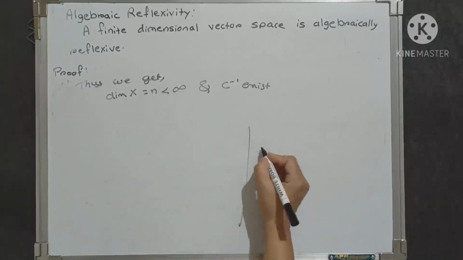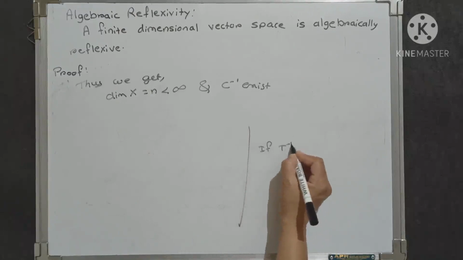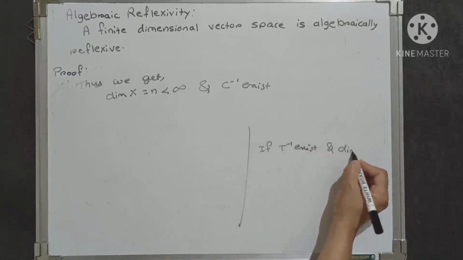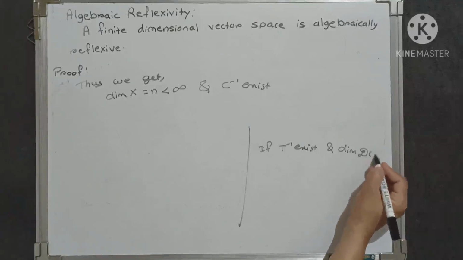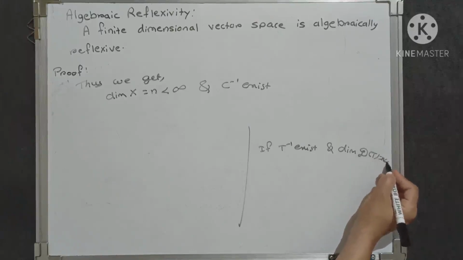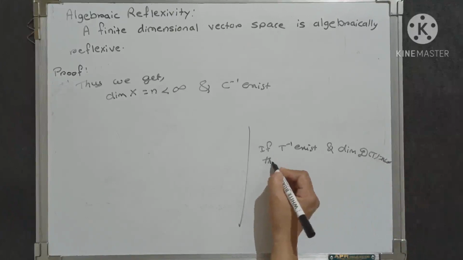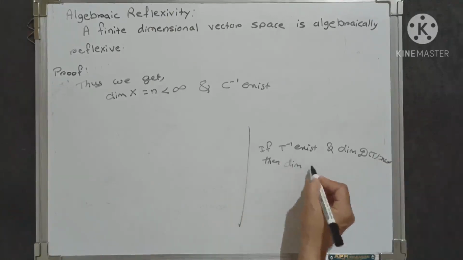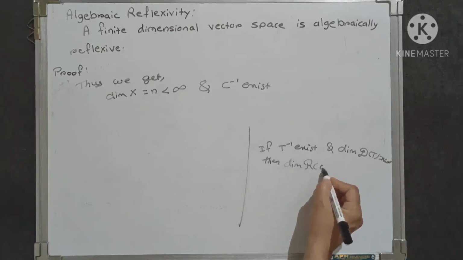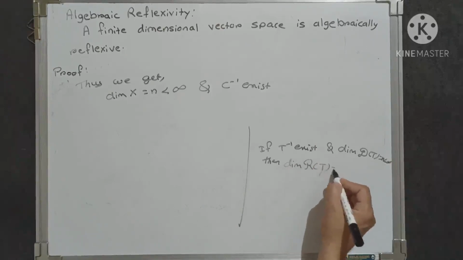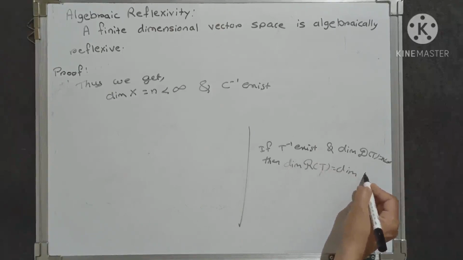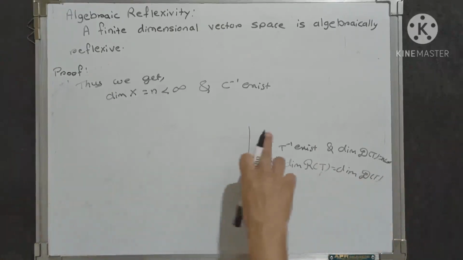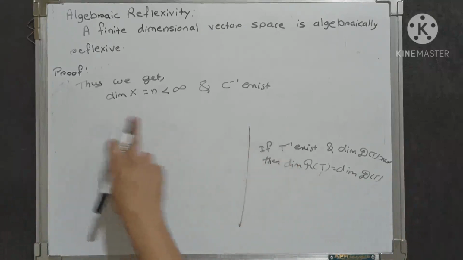That statement is that if T inverse exists and dimension of the domain equals n, which is less than infinity, then the dimension of the range, that is the script r of T, equals the dimension of the domain. That is the last statement of that theorem, and we have to use this theorem here.